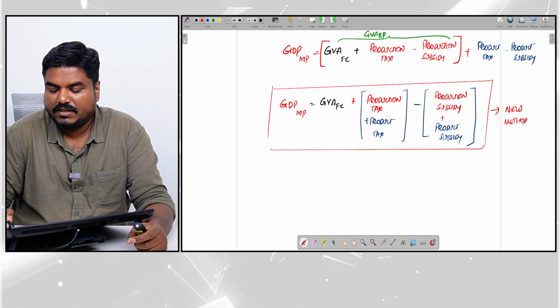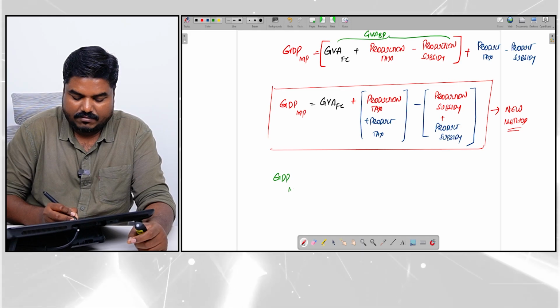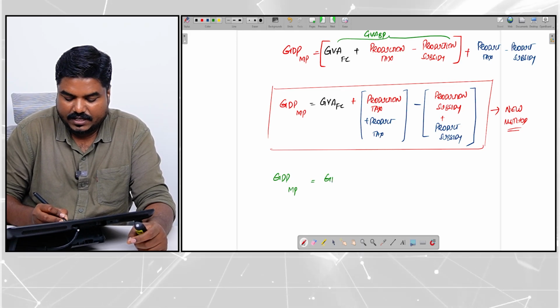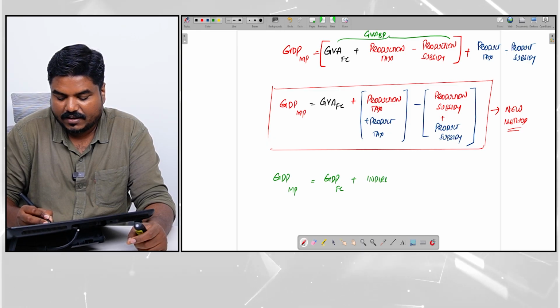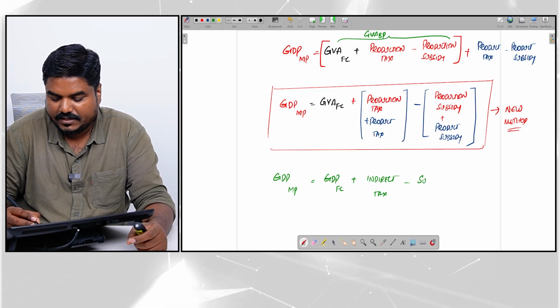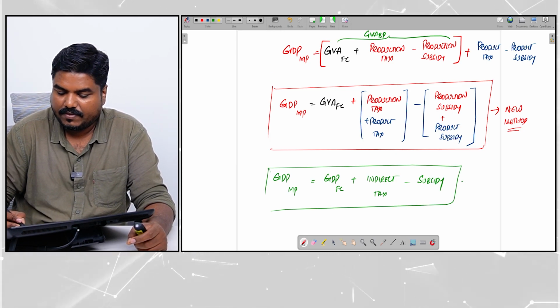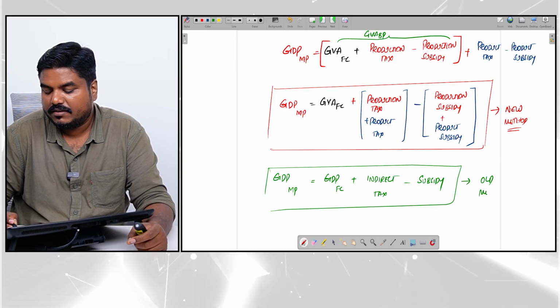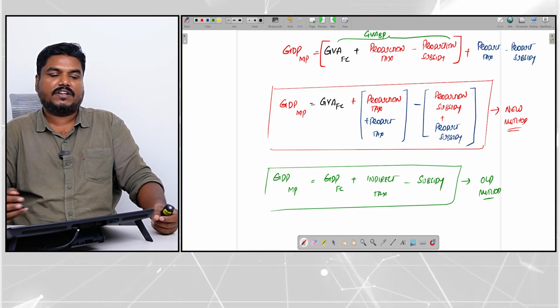Sir, what is the old method formula, sir? Old method formula: GDP at market price is equal to GDP at factor cost plus indirect tax minus subsidy. This is the old method, that is before 2015. This is the new method. Now when you compare, what is the difference?